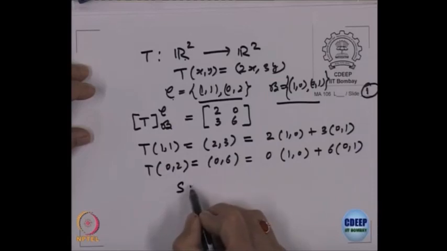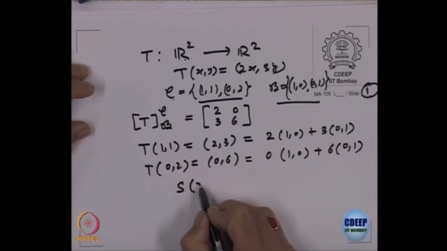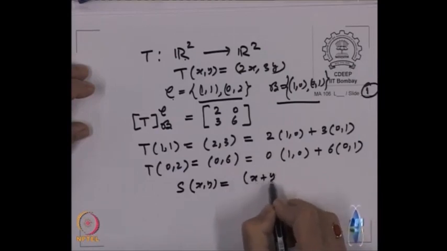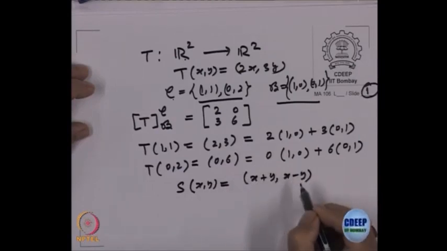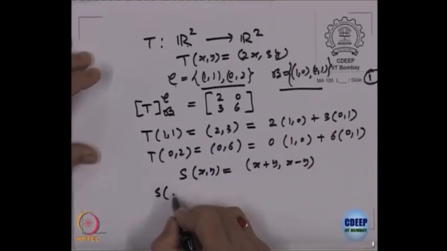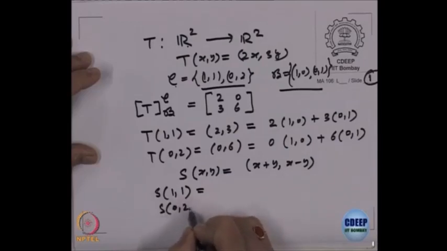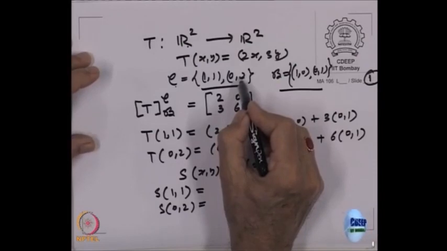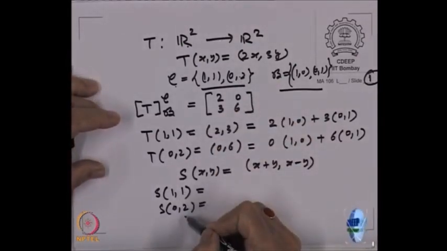What was S defined as? S of (x, y) is (x plus y, x minus y), right. Same process. So, what is S of (1, 1) and what is S of (0, 2)? These two are the basis elements of the domain. So, first vector, second vector.